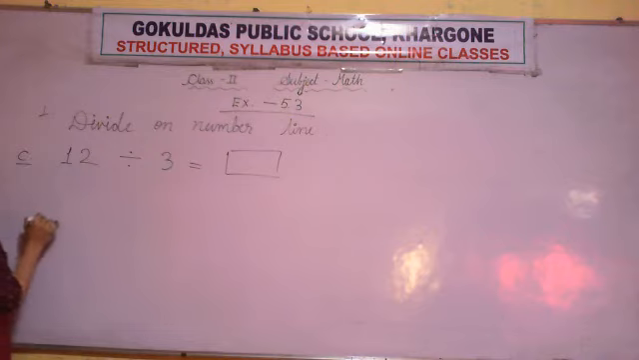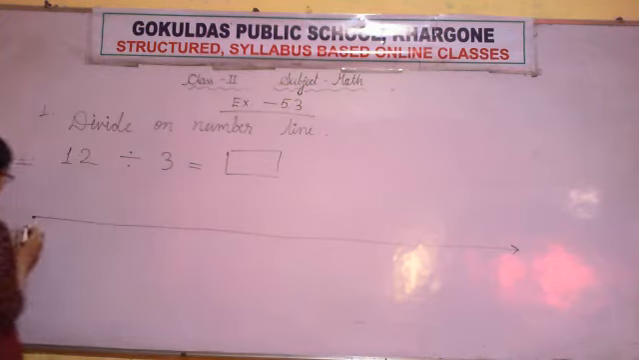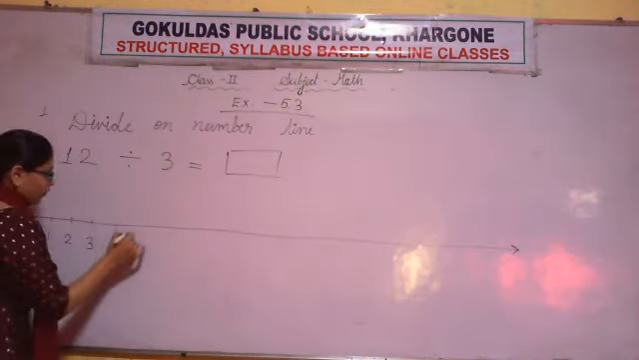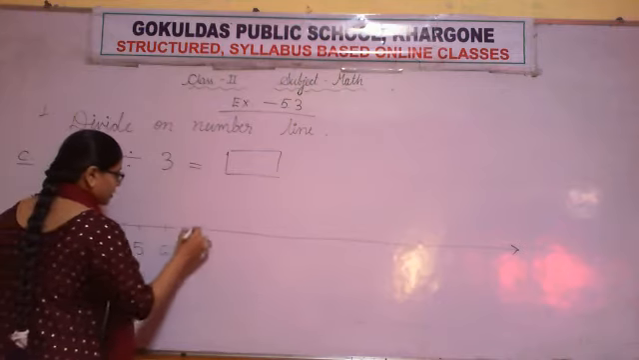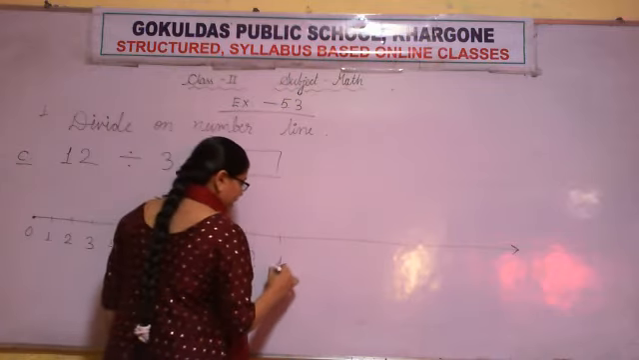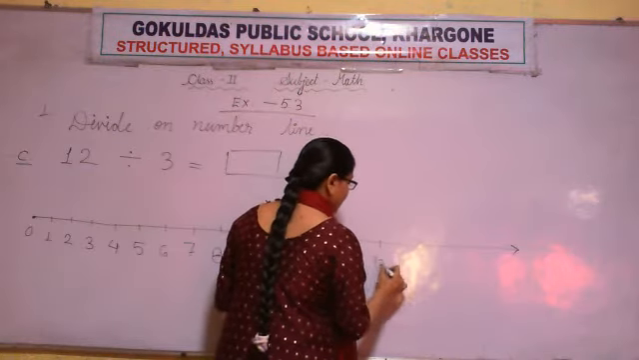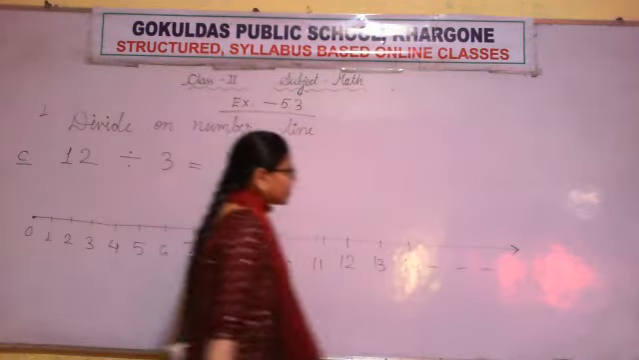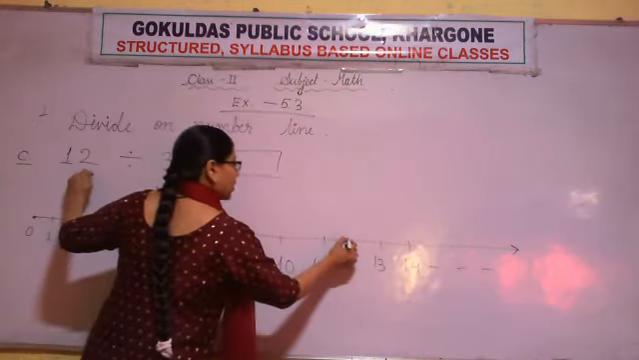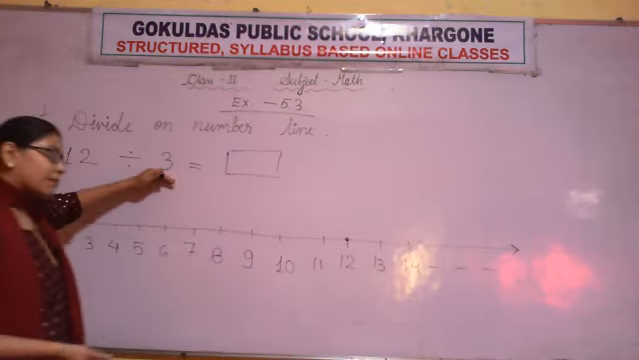Let's make the number line first. Starting from 0: 1, 2, 3, 4, 5, 6, 7, 8, 9, 10, 11, 12, 13, 14 and so on. So 12 divided by 3, so we will start from number 12. Divided by 3 means we will skip 3 numbers.